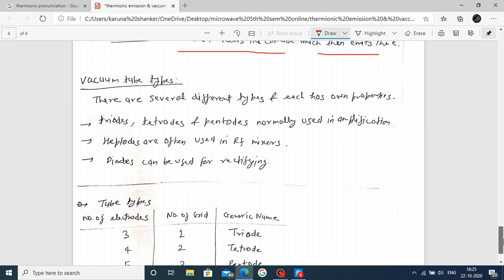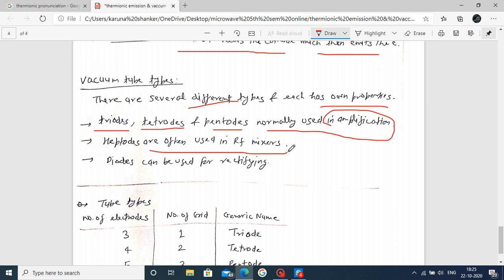Now move towards the types of vacuum tube. There are several different types of vacuum tube, each with its own property. The types written here are triodes, tetrodes, and pentodes. Triodes, tetrodes and pentodes are generally used for amplification. Heptodes are generally used as an RF mixer, for mixing purposes. The vacuum tube is also used as a diode, and a diode can be used for rectifying purposes.